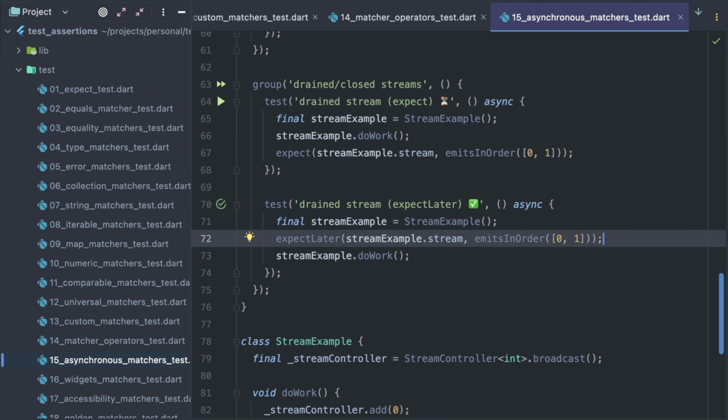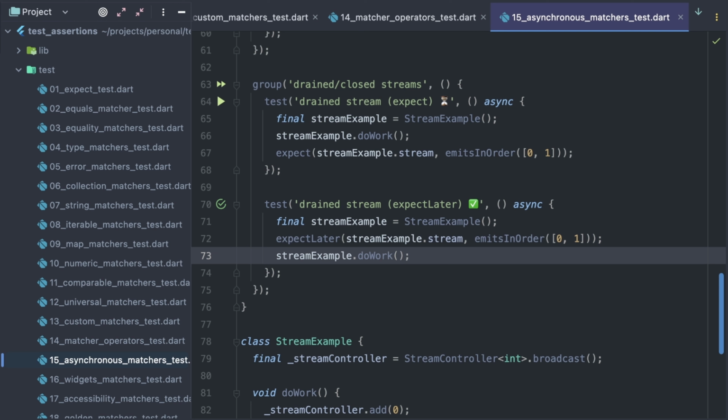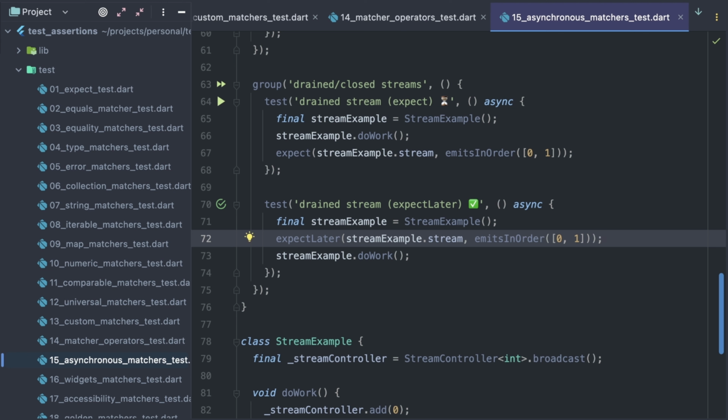First, we set up the expectations and then perform an action that would lead to events we expected. Here I'm using expectLater without await, otherwise the test will hang on it again.